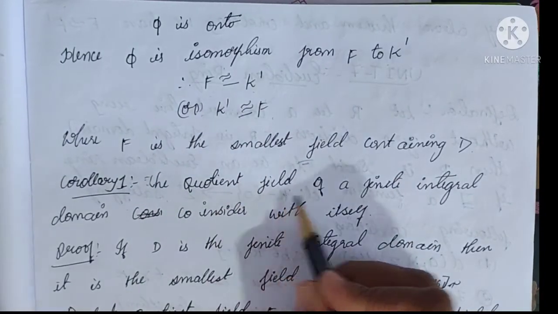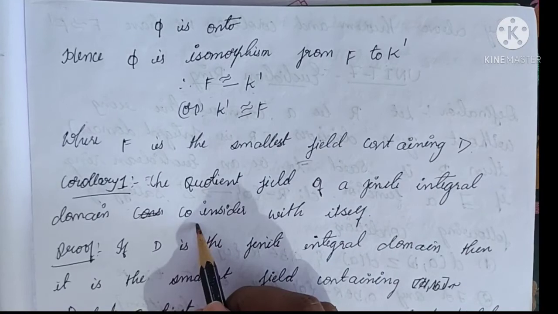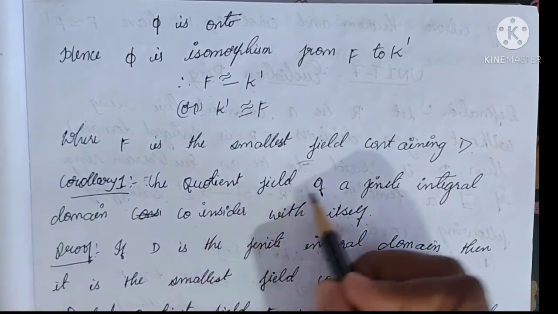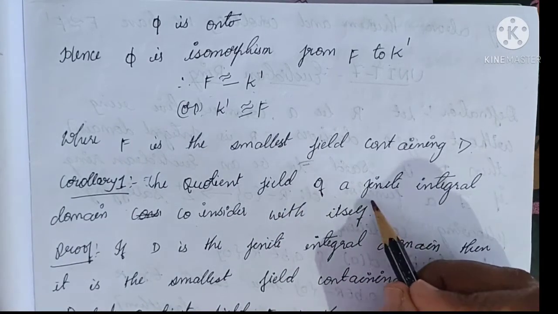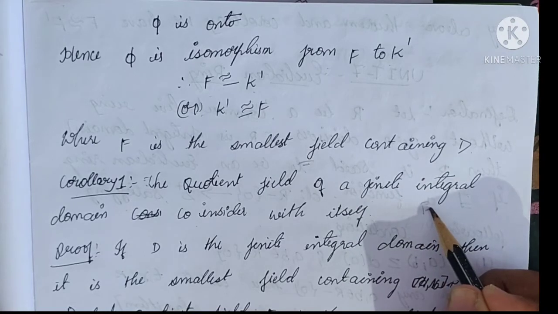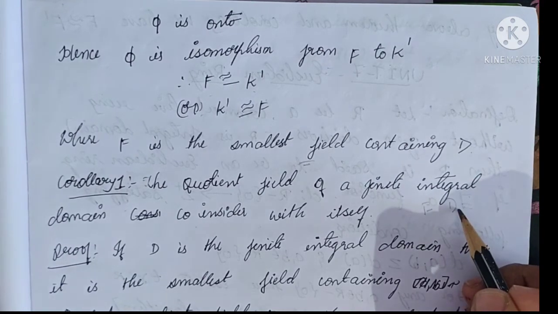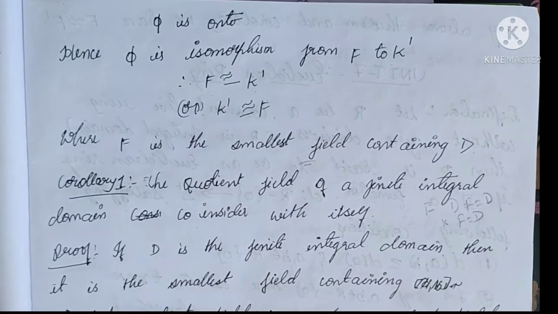Next, corollary on that theorem. The quotient field of a finite integral domain coincides with itself. That means you consider the quotient field F of a finite integral domain D. It coincides with itself, meaning it is isomorphic to itself, that is F is equal to D only.